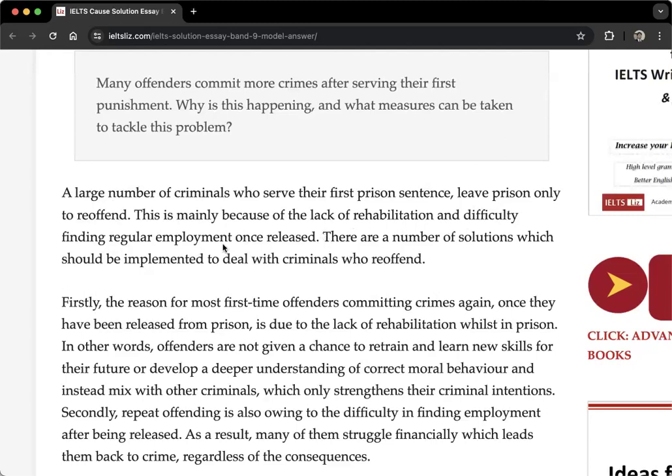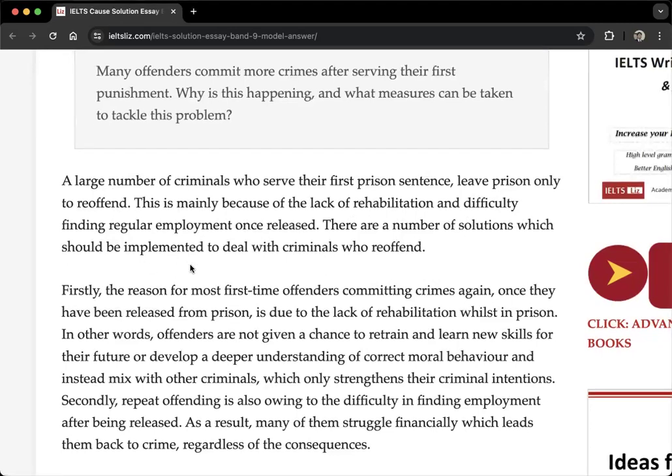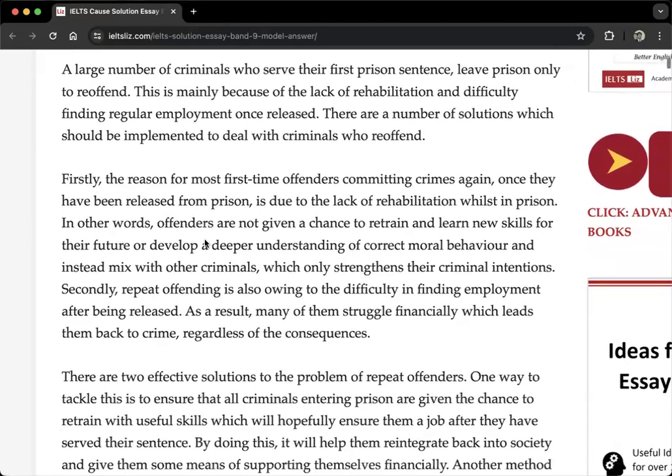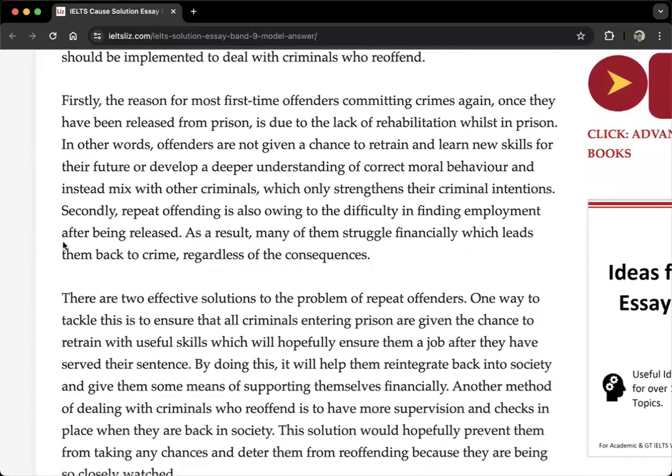And then this sentence is solutions, but it doesn't specify solutions. They just say there are a number of solutions which can be implemented to deal with the criminals who reoffend. Implemented means like to put, to be done. Yeah, so some solutions can be done here. Okay, can you read the first body paragraph here?